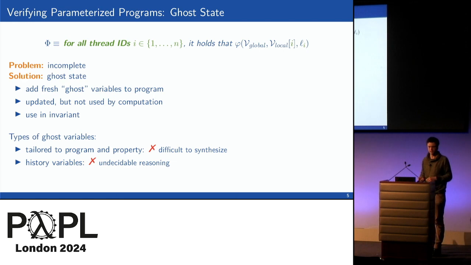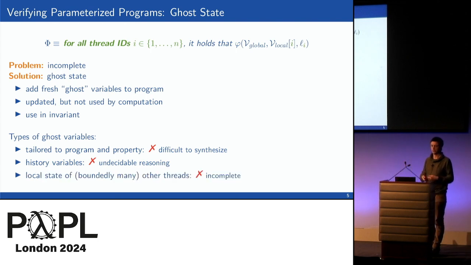There are some canonical definitions, so a history variable would record basically every step of the computation, but if you want to express something meaningful about the history, you very quickly end up with some undecidable logic, and then for automated verification, that's again a problem.